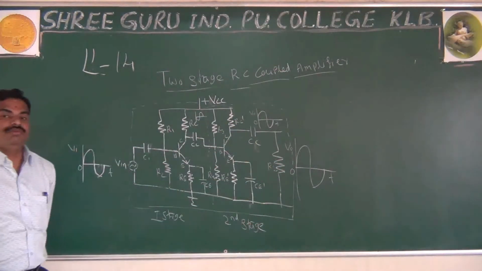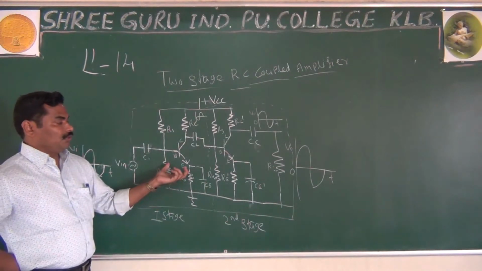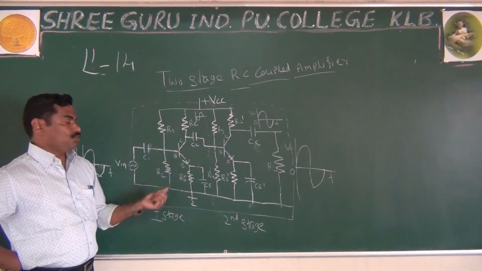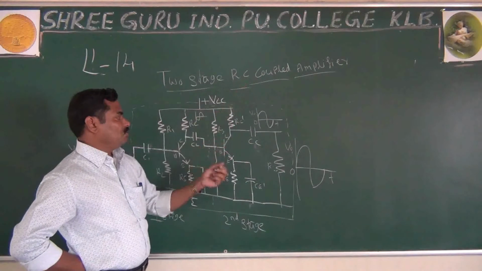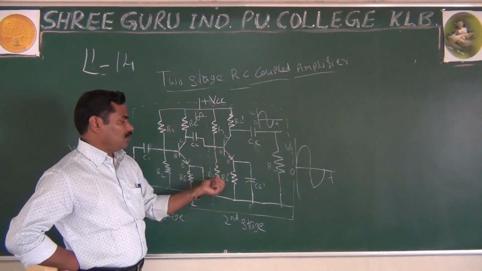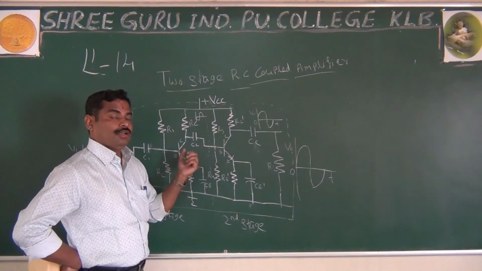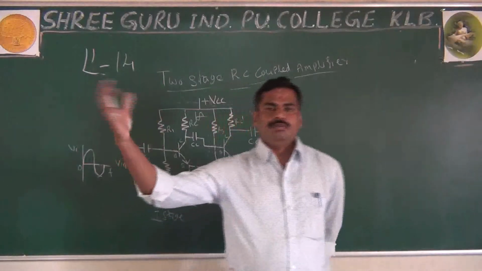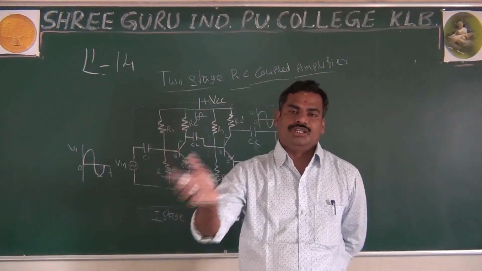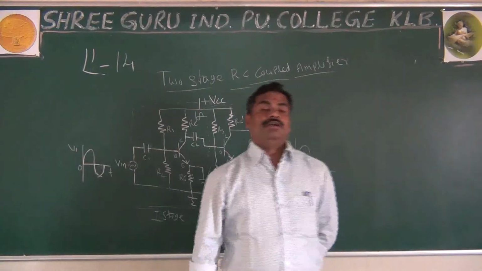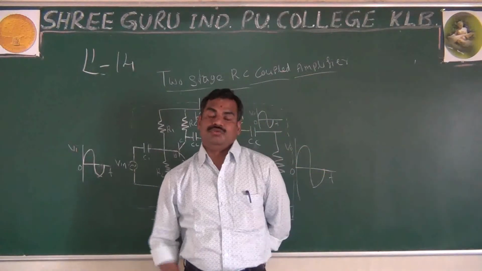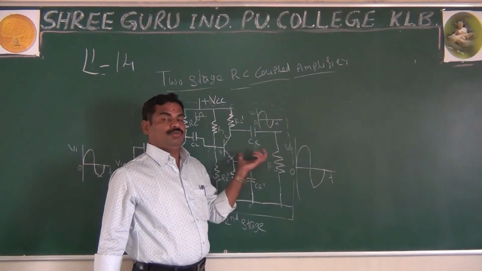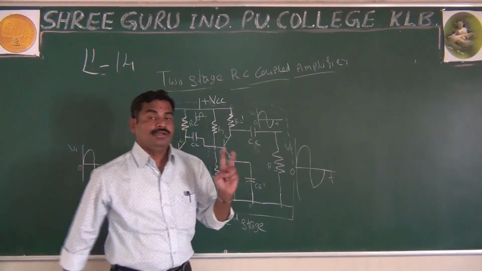This is, in brief, the two-stage RC coupled amplifier. Why is it called RC coupled? Because by using this CC and RL and R4, you are transferring the signal from one stage to another stage. Very simple, as I said: you give input to the first stage, that input will be amplified, and whatever amplified output you get acts as the input for the next stage. Once again, that will be amplified, and in the output you will get the in phase signal, input and output in phase, because you have done two amplifications.